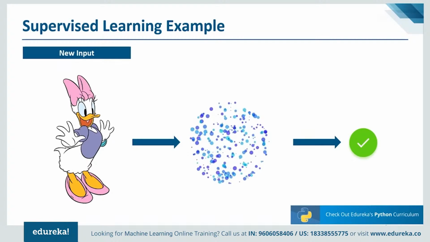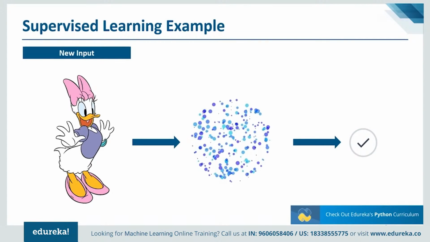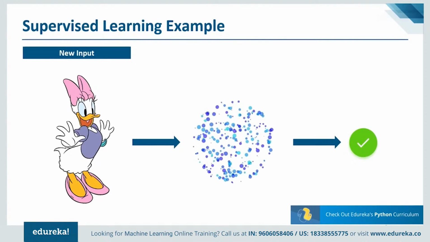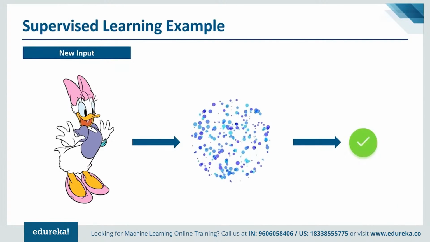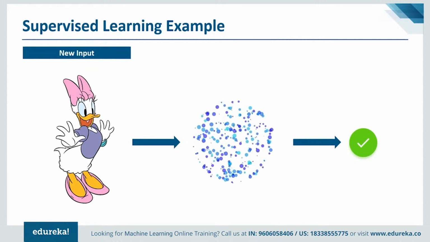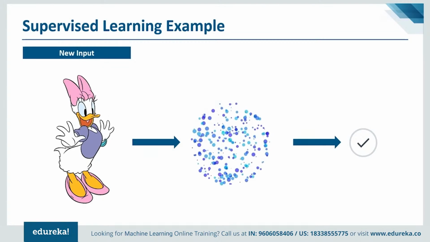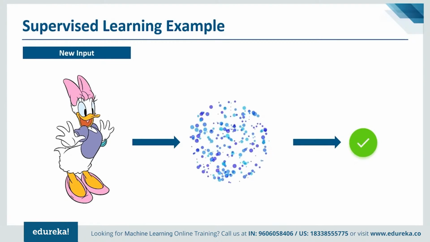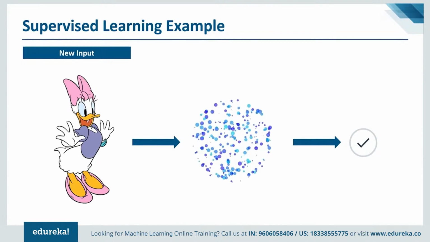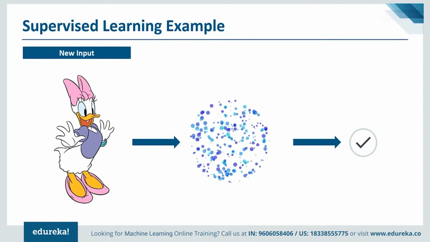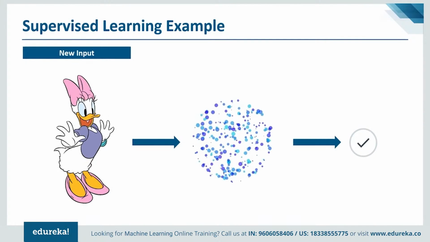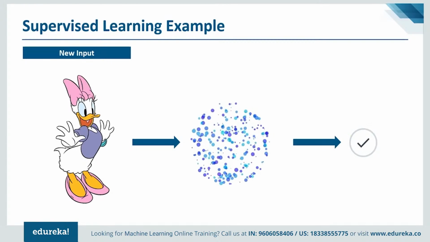Fine. Now you might be wondering why this category of machine learning is named supervised learning. Well, it is called supervised learning because the process of an algorithm learning from the training dataset can be thought of as a teacher supervising the learning process. We know the correct answers, the algorithm iteratively makes predictions on the training dataset and is corrected by the teacher. The learning stops when the algorithm achieves an acceptable level of performance. Fine.